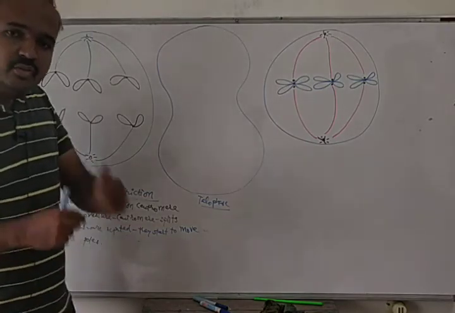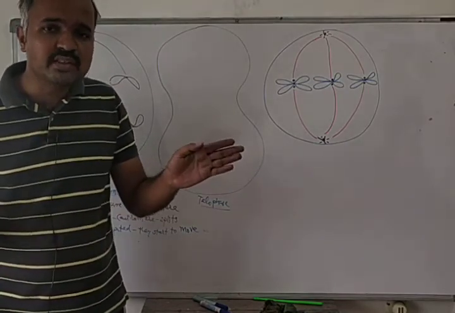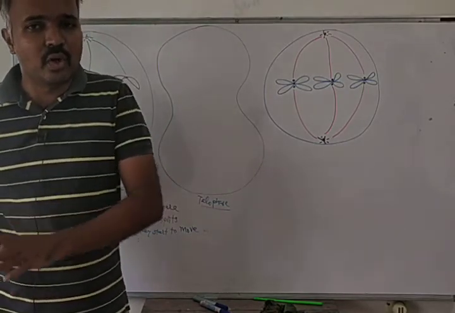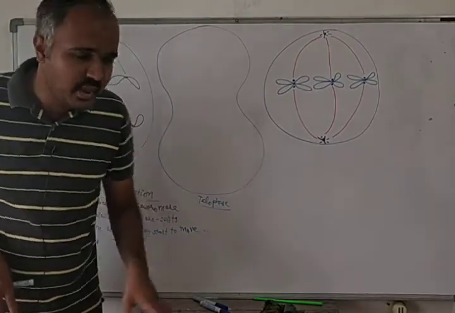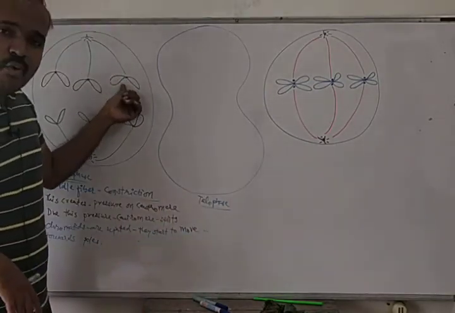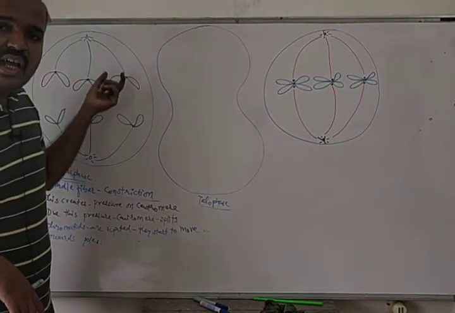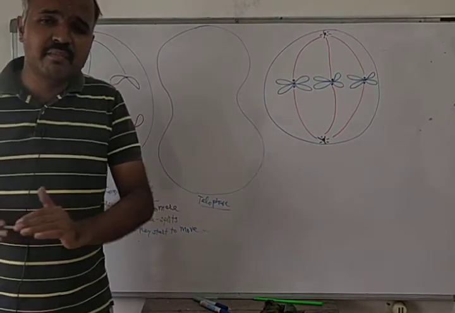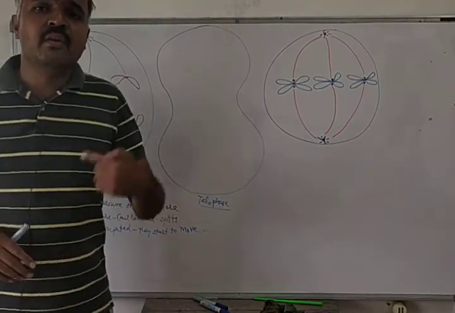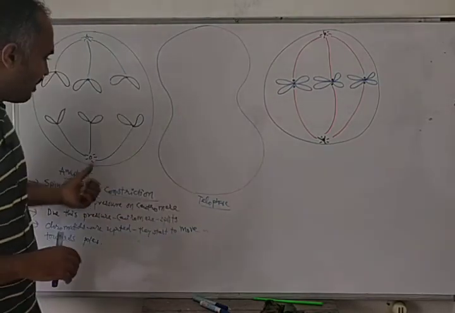Now they are known as chromosomes, not chromatids. During their movement towards the pole, the arms trail behind and the centromere remains in the front part. So this is all about anaphase.